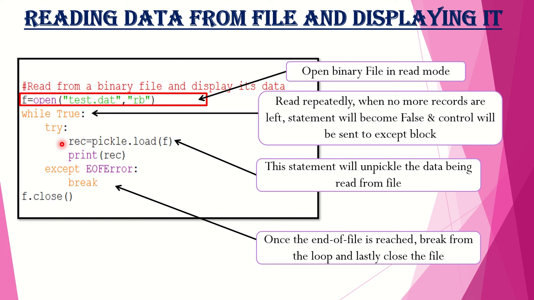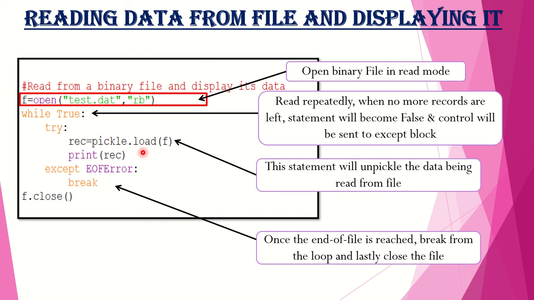So we are going to use a try and an except block here. In the try block, we will be putting all those statements that will run in normal mode. I'm going to use pickle.load to read from the file and then put that record in rec.